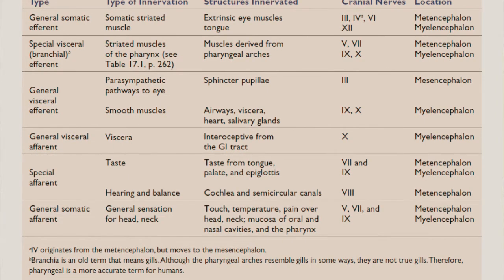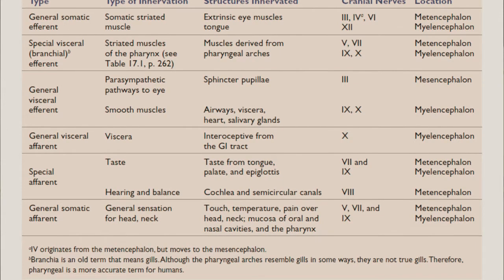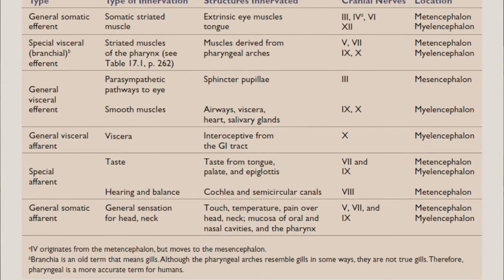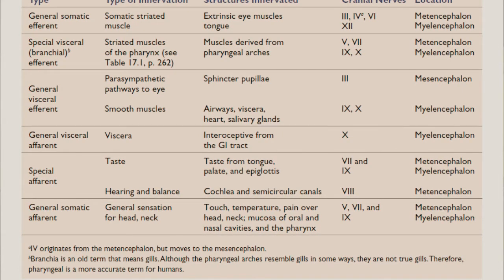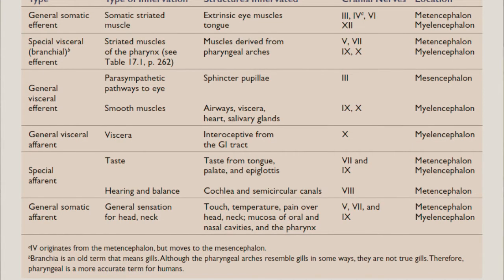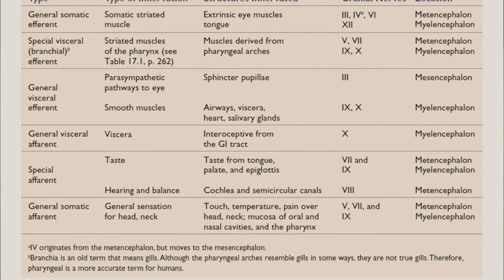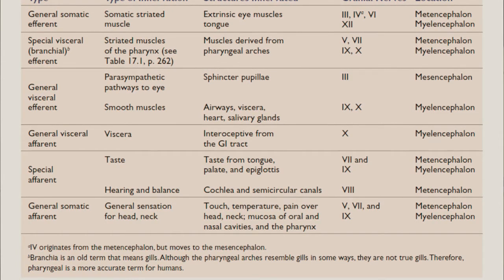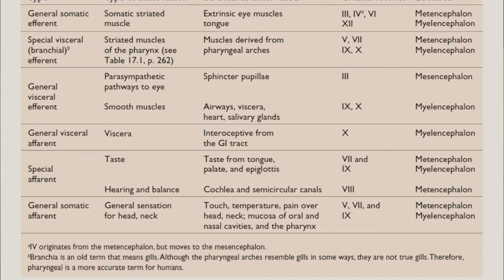In this case, it is the most medial component. They are derived from nuclei of cranial nerve 10. That is a general visceral afferent, which brings information from the internal organs, mainly the GIT tract.